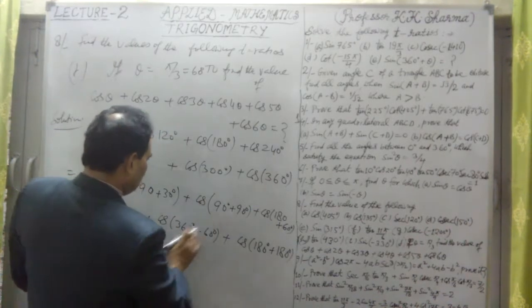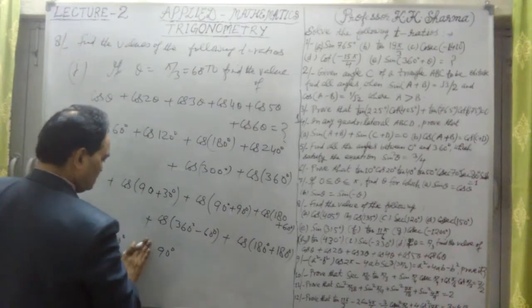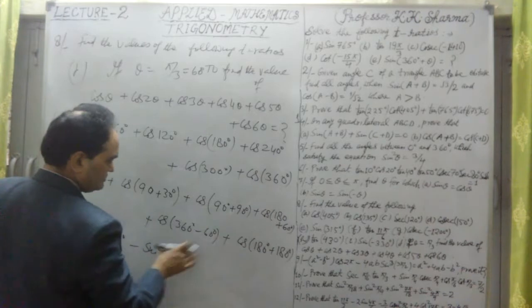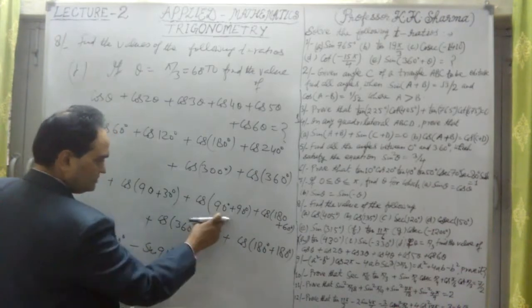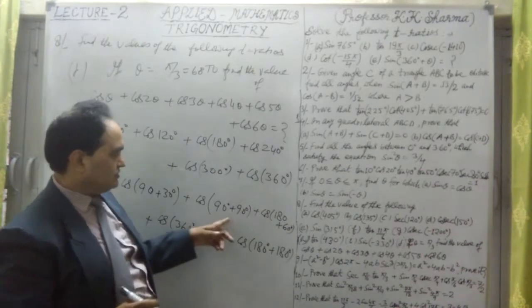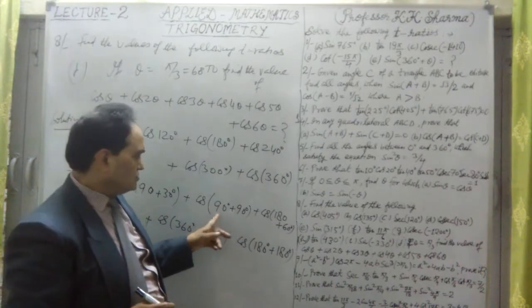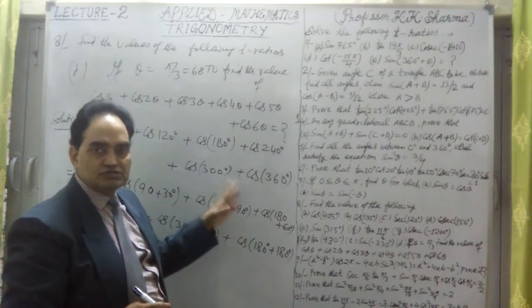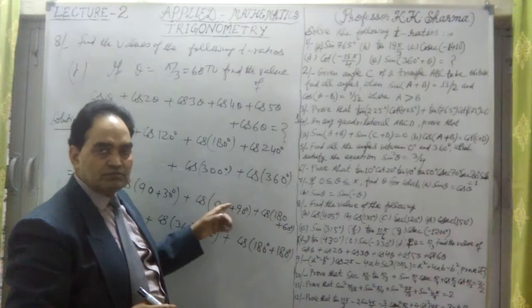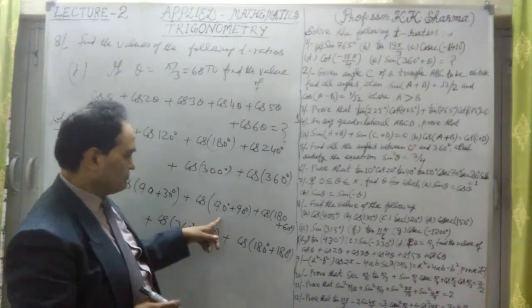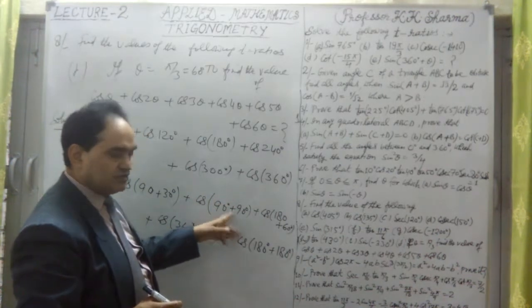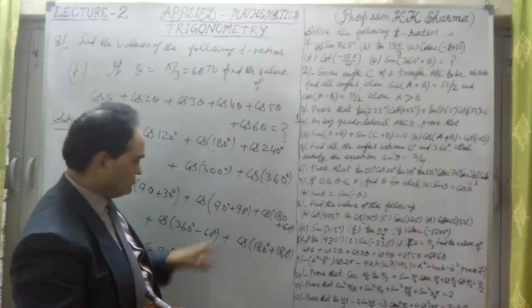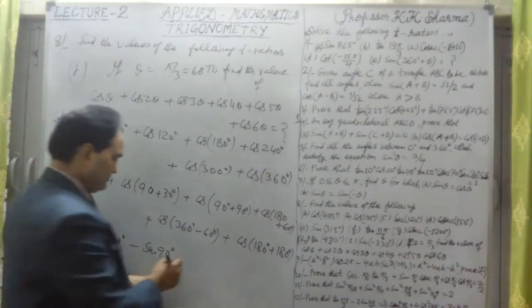Sorry, cos of 90 plus theta is minus sin theta. So this is minus sin 90 degree. Cos 180 degree is minus 1. We know this value, but how we calculate that is the process. Cos of 90 plus theta is minus sin theta, which is minus sin 90 degree.